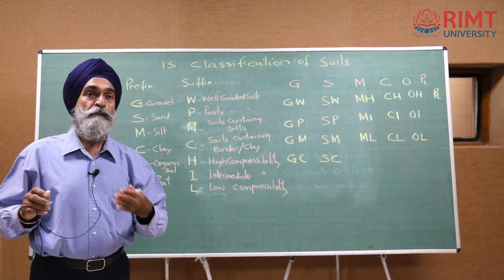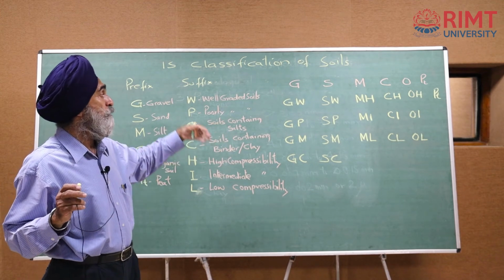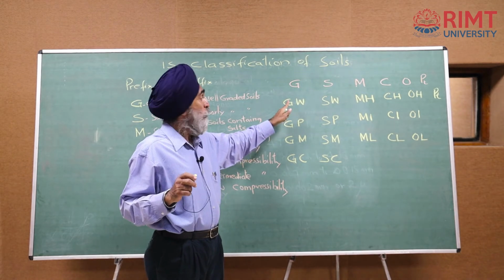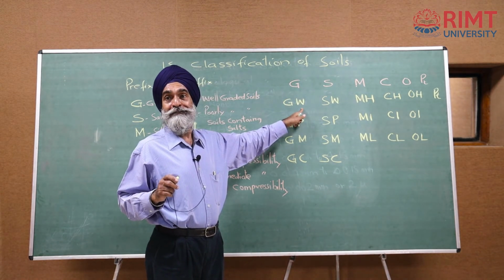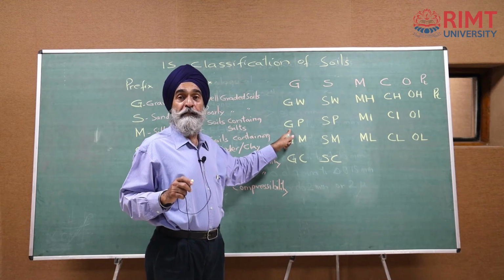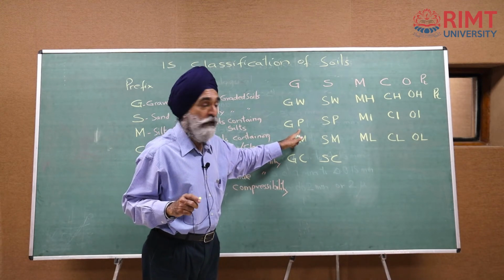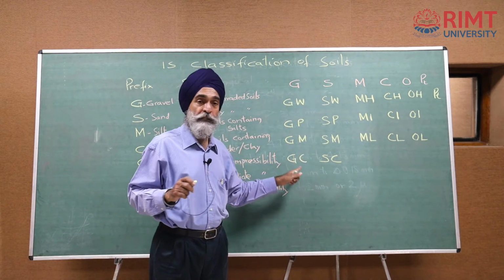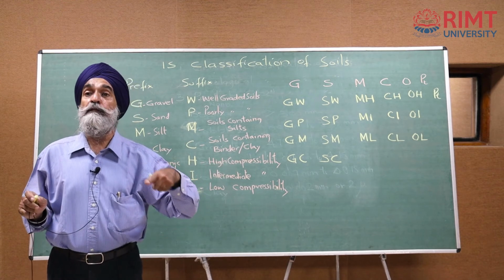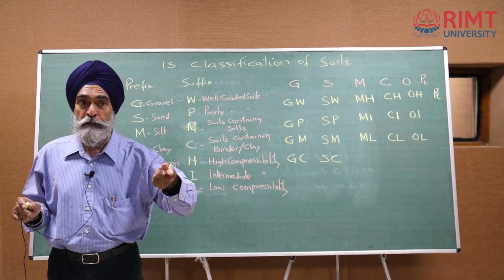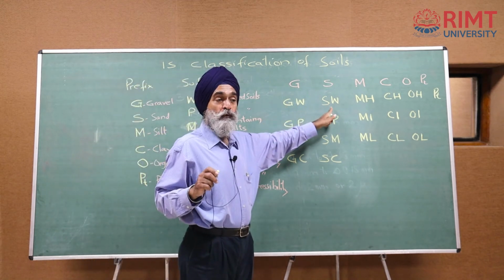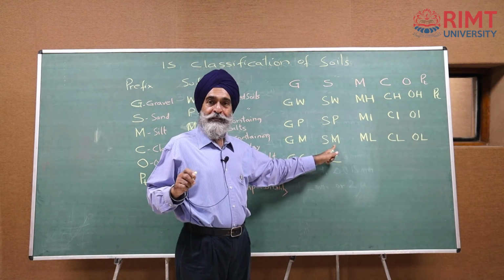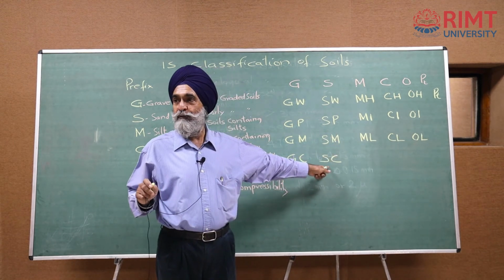Now, in order to give the explanation of what GW, GP and GM are: GW is well graded gravelly soils, GP is poorly graded gravels or poorly graded gravelly soils, GM gravels containing silt, GC gravels containing binder or gravels containing clay or clayey gravels. Then well graded sands, poorly graded sands, sands containing silt, sands containing clay.